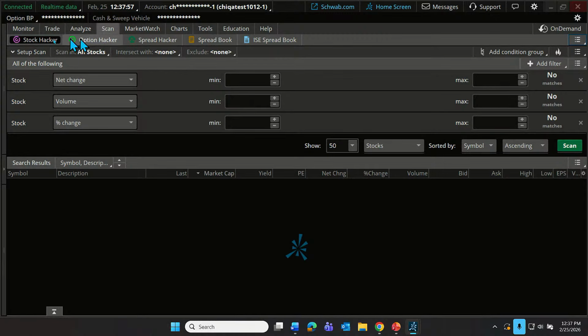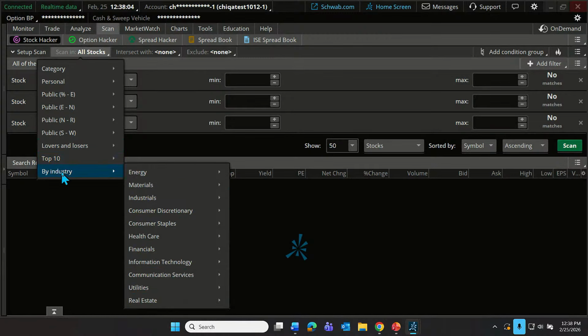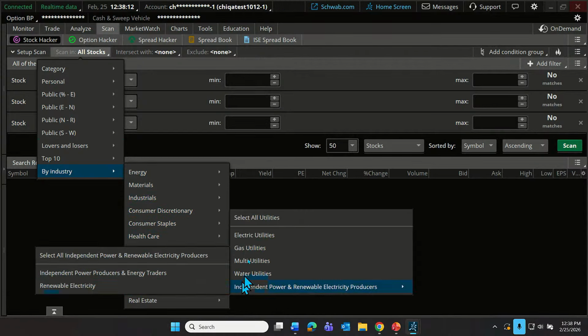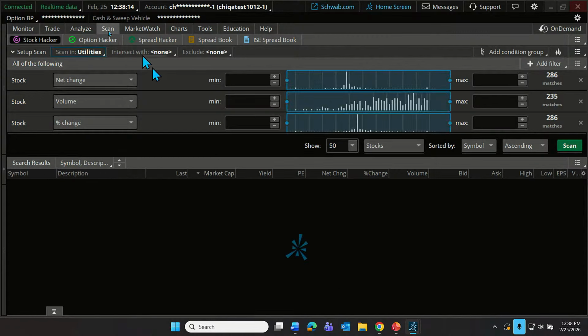So we go to scan, we're using a stock hacker, and the first thing I'm going to do is not scan in all stocks, but I'm going to direct my scan specifically. Now this says by industry, but what you'll notice here is these are the sectors. Let's go to the utilities sector and just look through all of them. Select all utilities. So we're looking only through the companies comprising the utilities sector.